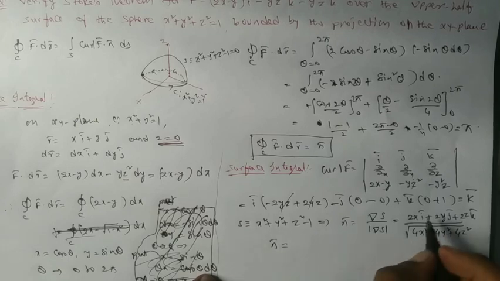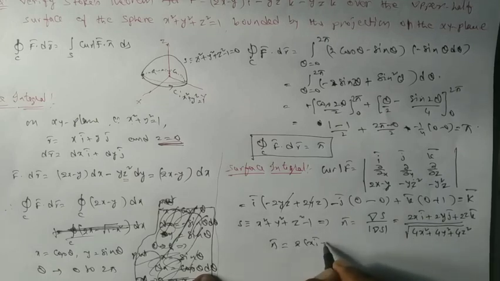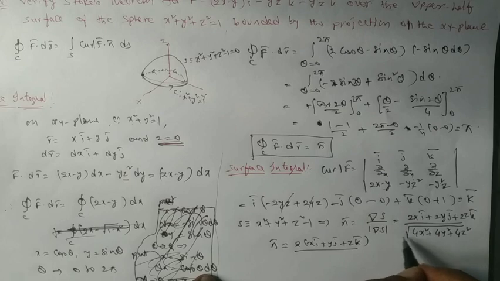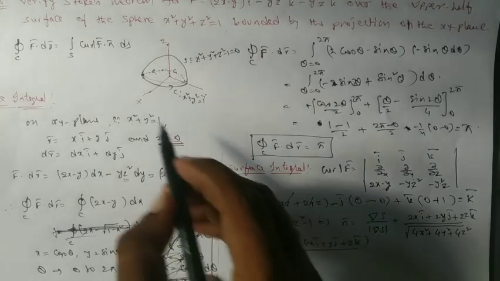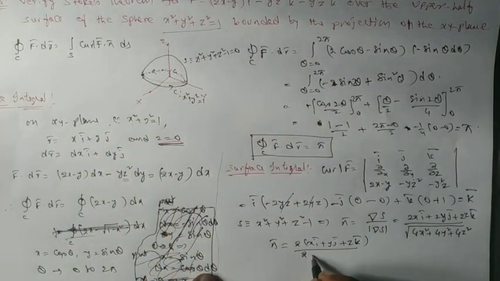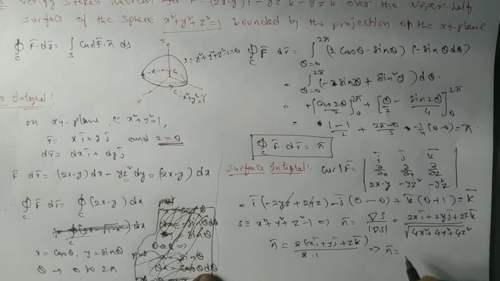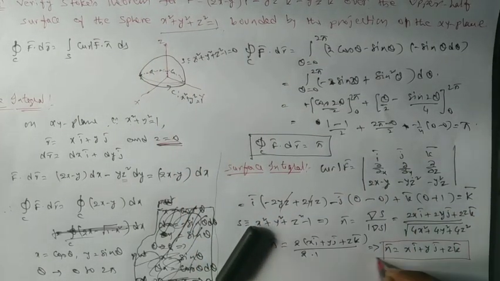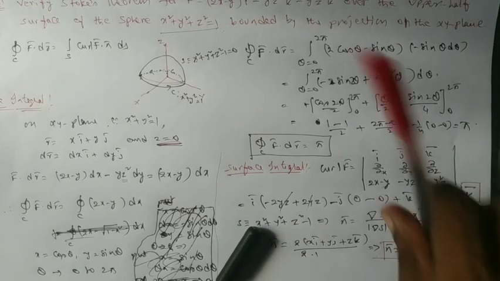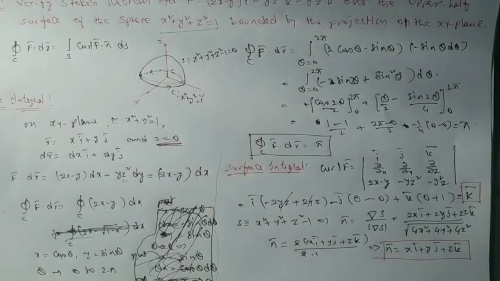Then n bar becomes 2 times (x i bar plus y j bar plus z k bar) by, if you simplify, 2 times the square root of x square plus y square plus z square. It is given that it is 1, it is the surface equation, so n bar equals x i bar plus y j bar plus z k bar. This is our n bar, and this is our curl F bar. So I just write curl F bar dot n bar equal to, if you simplify, nothing but z.